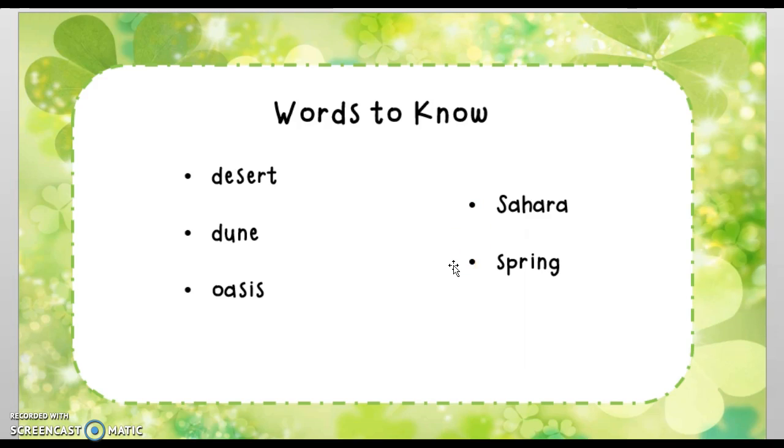That's not like the season spring. In this article, the word spring is used as a place where water rises up from under the ground. That is a spring. It describes a place where water rises up from under the ground. Learning coaches, you can pause this recording if your student needs more practice with reviewing these words to know.